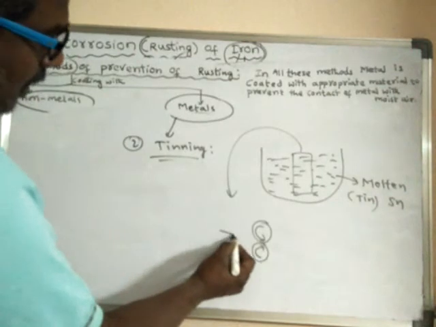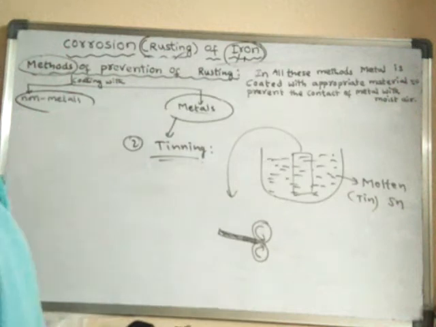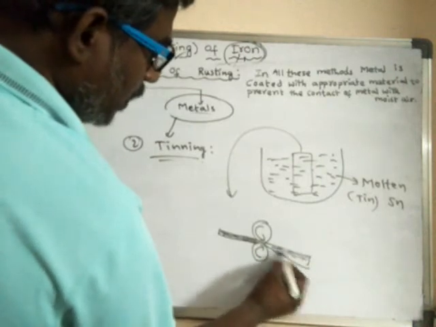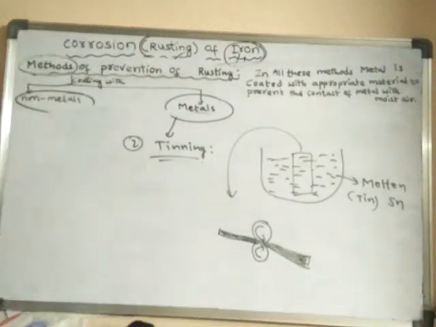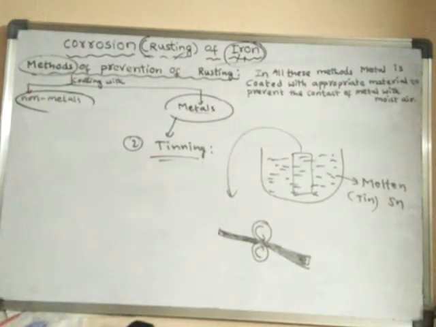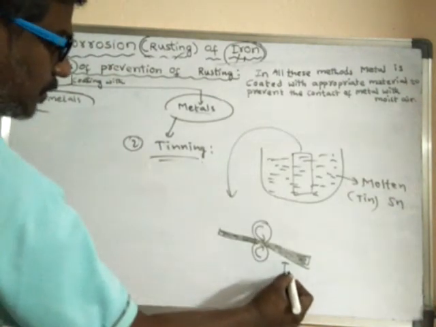So when the iron metal, whose surface is coated with tin, is passed through rollers, what happens? It forms a very strong coating. A very strong coating of tin on the iron metal takes place. Now this tin forms a protective layer over iron. Generally these are called tinned iron sheets.